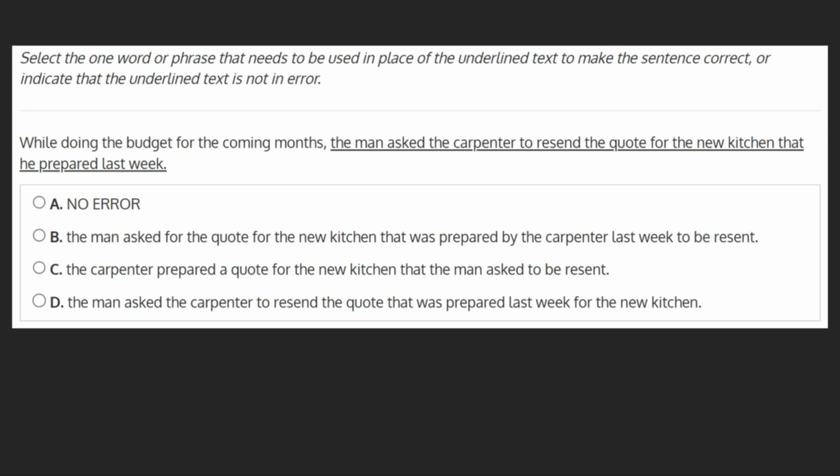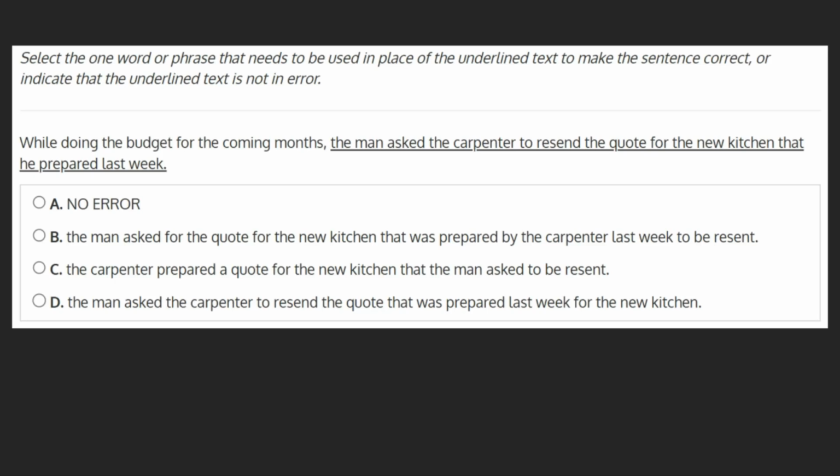Select the one word or phrase that needs to be used in place of the underlined text to make the sentence correct, or indicate that the underlined text is not in error. While doing the budget for the coming months, the man asked the carpenter to resend the quote for the new kitchen that he prepared last week.